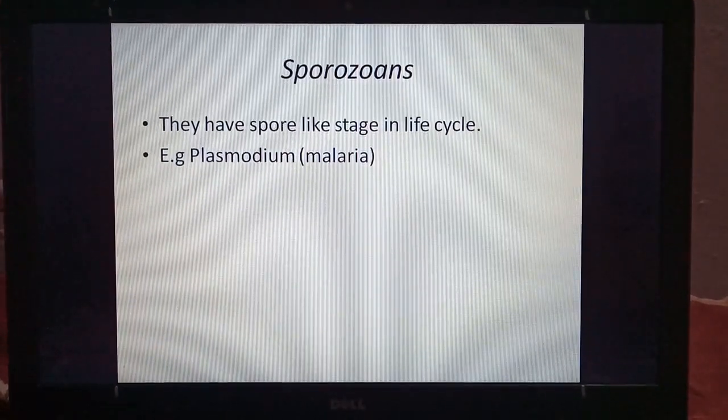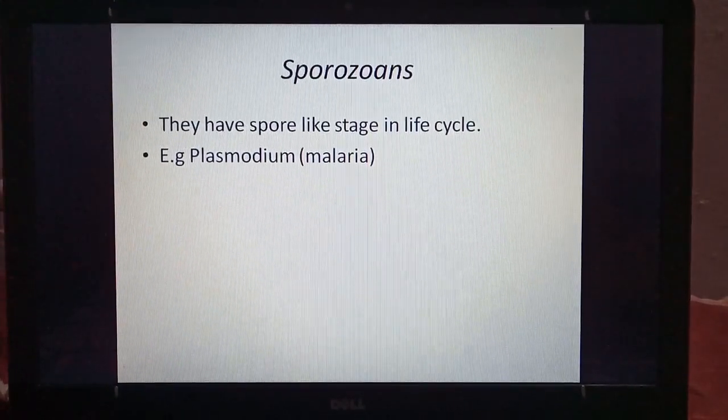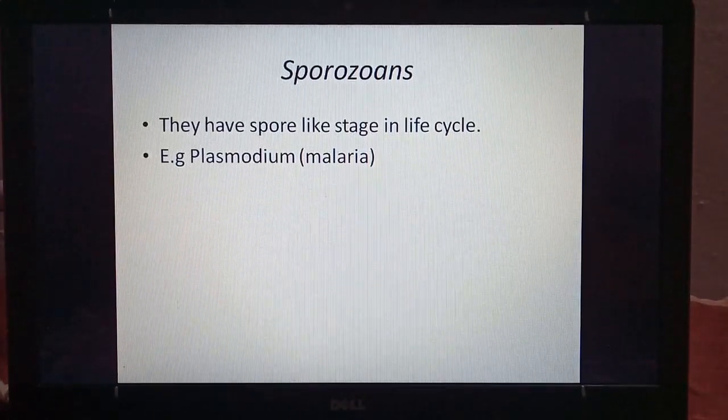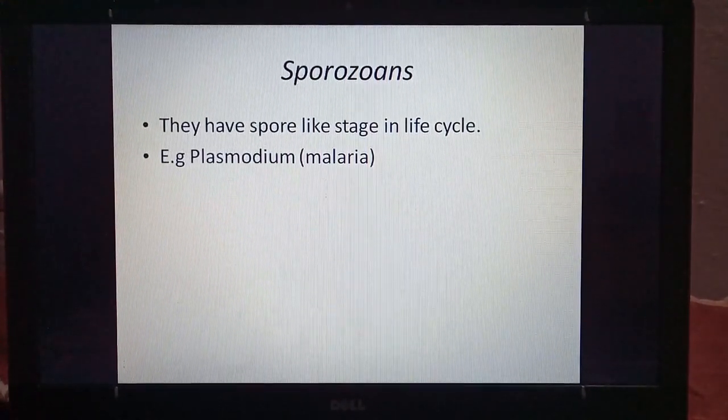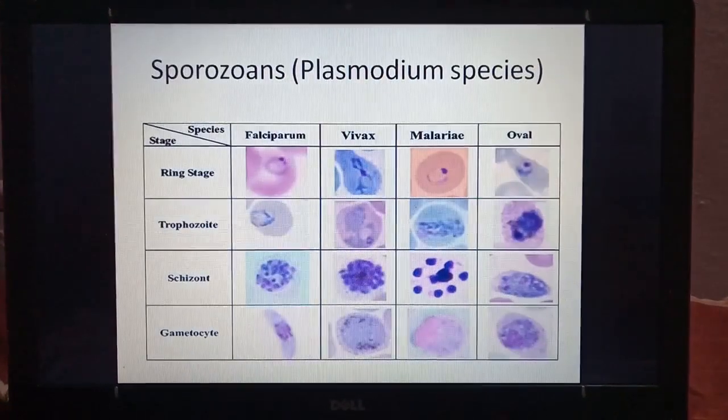The last group is sporozoans. They have a spore-like stage in the life cycle. So in their life cycle they have a spore or protective stage. Example is Plasmodium, which causes malaria, and its vector or carrier is the Anopheles mosquito. In this figure we can see Plasmodium species.